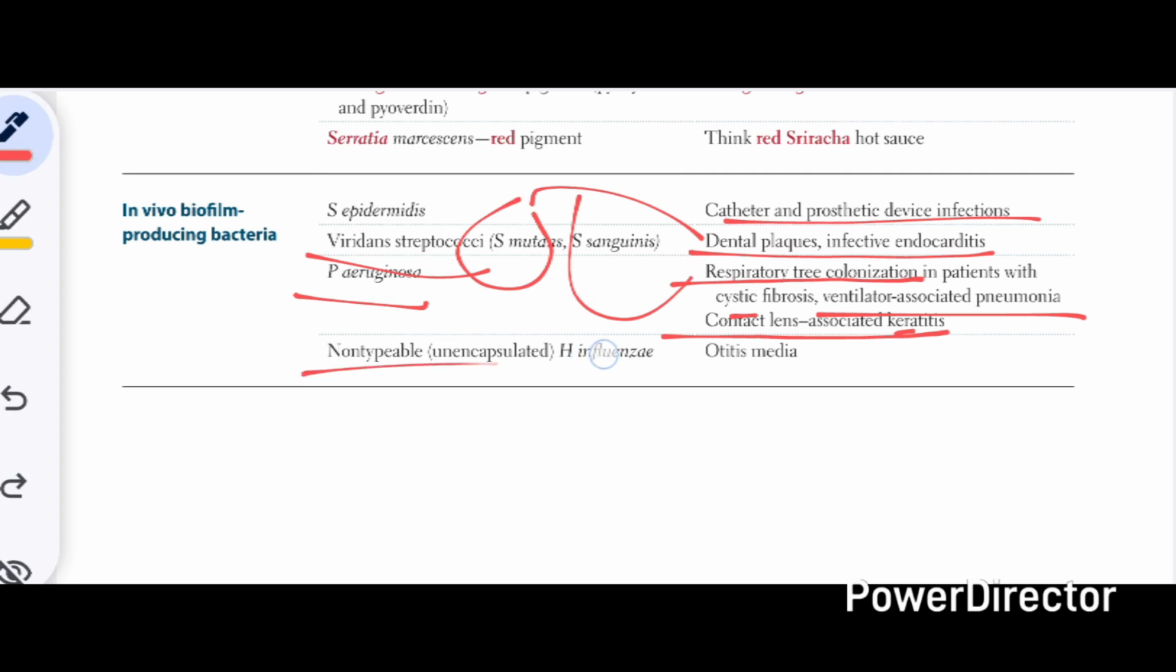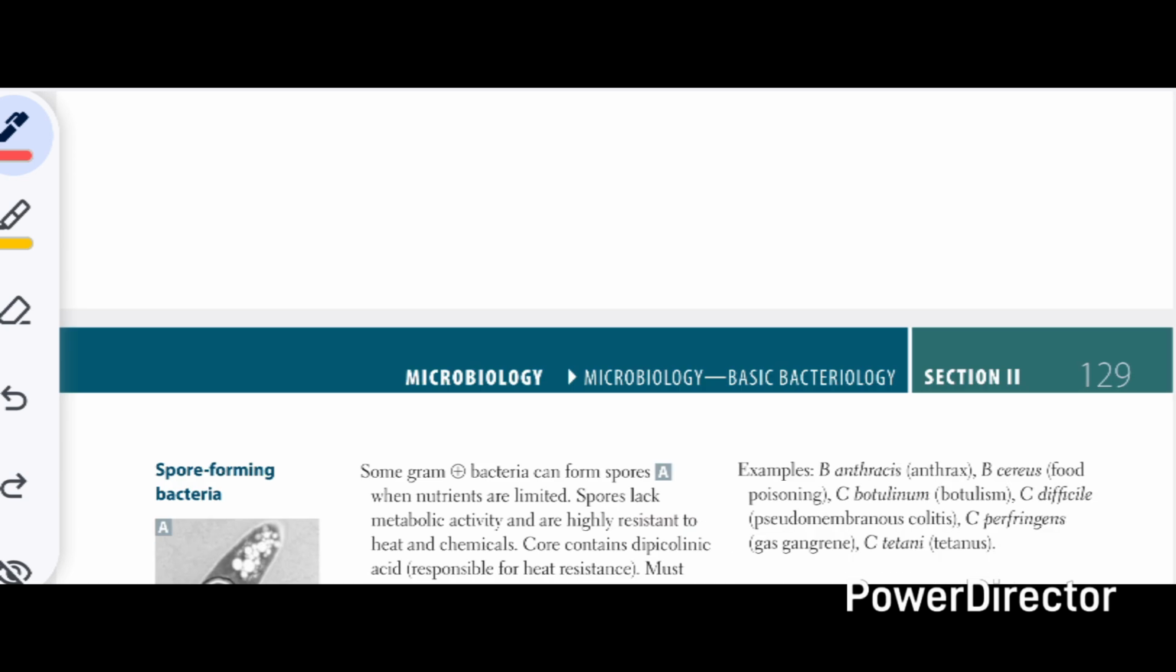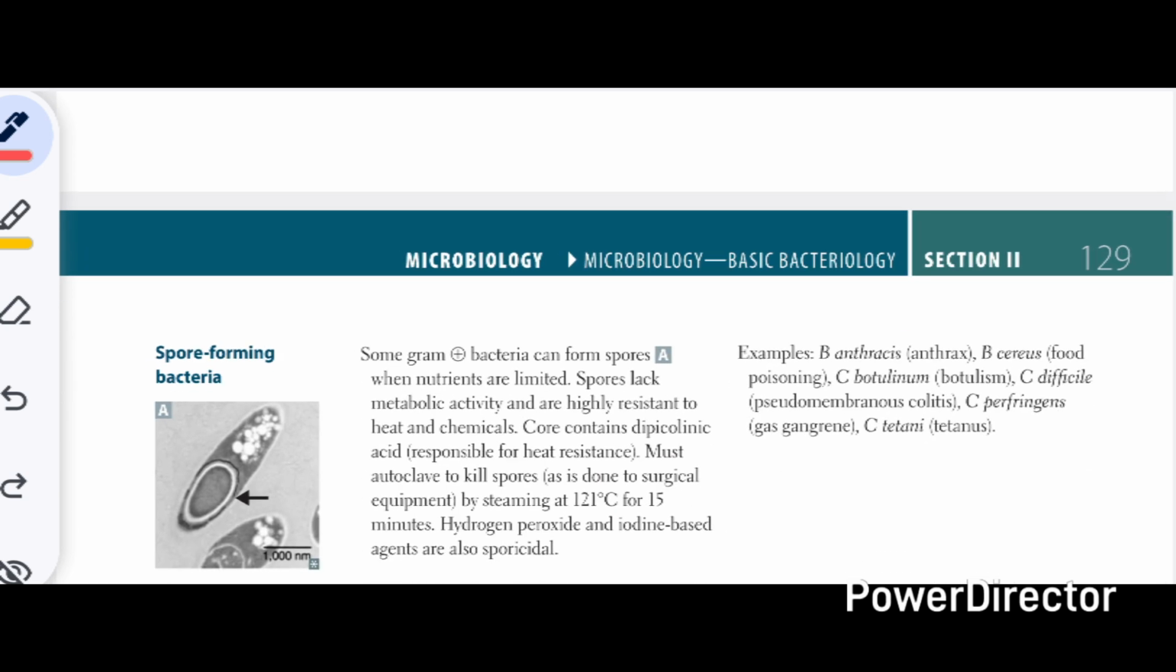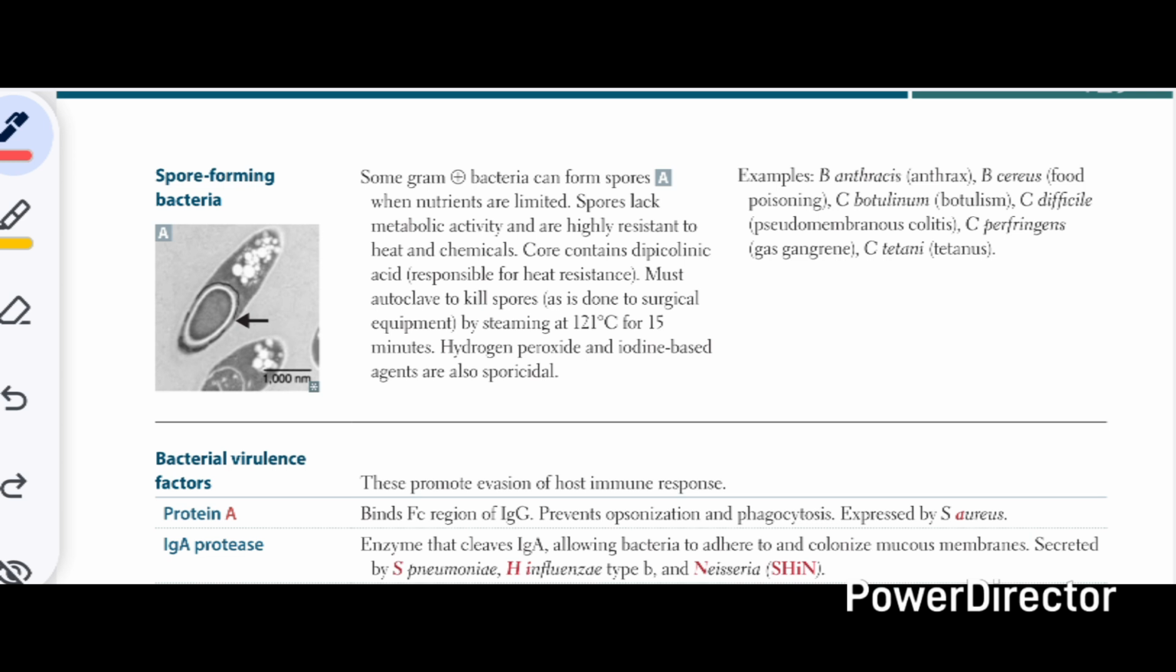And then we have some spore forming bacteria. These spores are basically the protective mechanism of bacteria when they want to survive the harsh environment, or they want to resist degradation. So some gram-positive bacteria can form spores when nutrients are limited. The spores lack the metabolic activity and they are highly resistant to heat and chemicals. The core of these spores contains dipicolinic acid that is responsible for heat resistance.